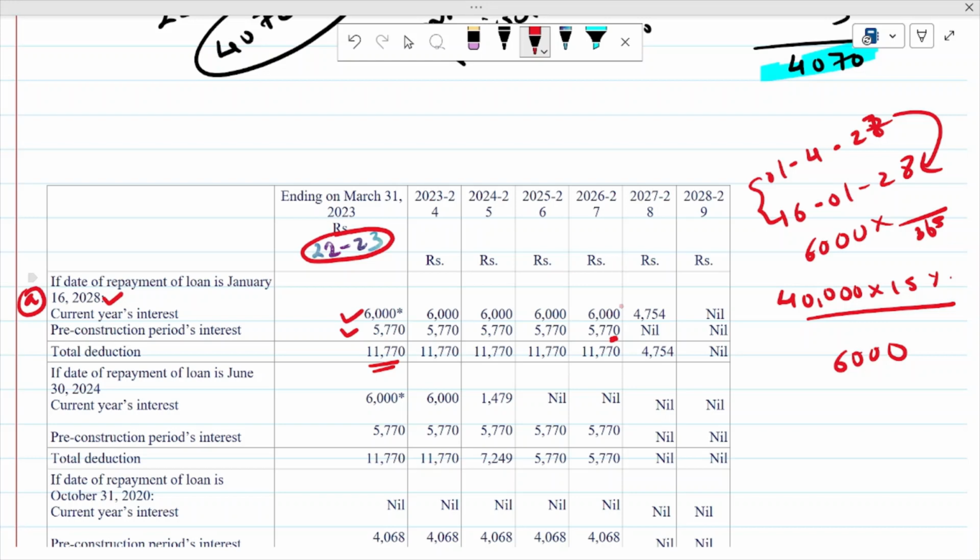You can do it yourself. And now in 27-28 he will get a deduction of 4754, and in 28-29 he will not get any deduction because the loan gets over here.